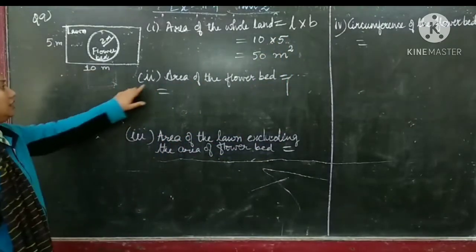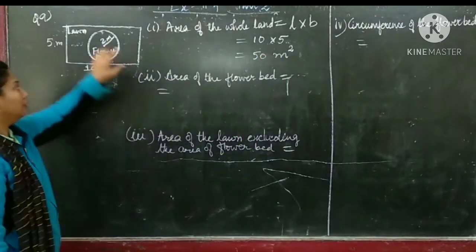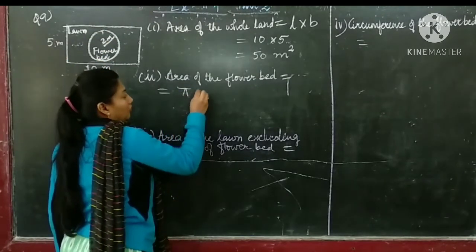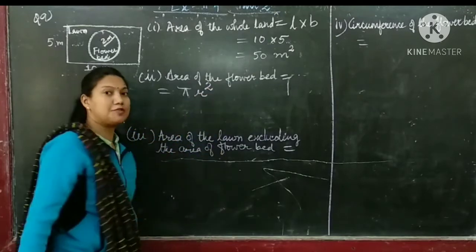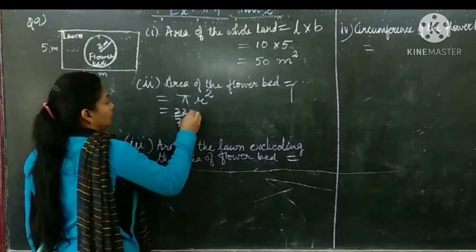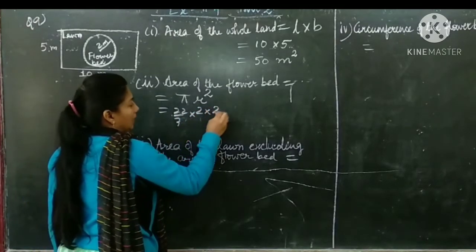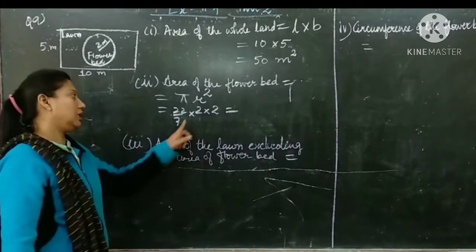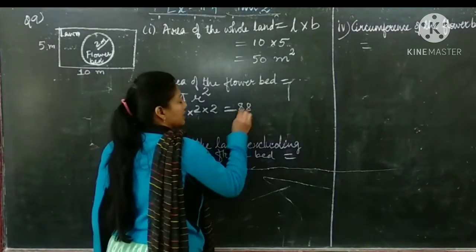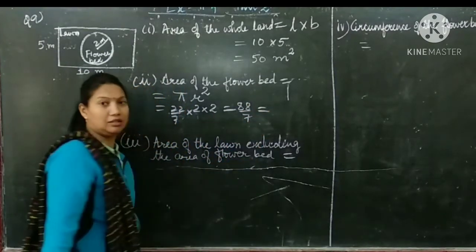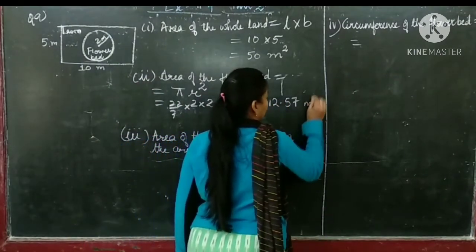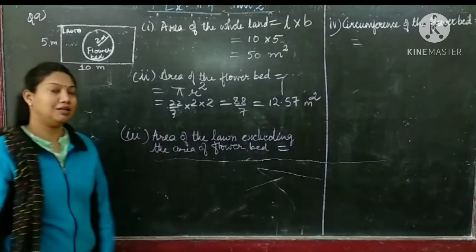Second, we have to find the area of the flower bed. Flower bed is circular shape, so we'll write the formula of area of circle, that is pi r square. So 22 by 7 into radius is given 2 multiplied by 2. So 22 into 2 into 2, 22 fours are 88 by 7. We'll divide it by 7, 12.57 meter square. So this is the area of flower bed.